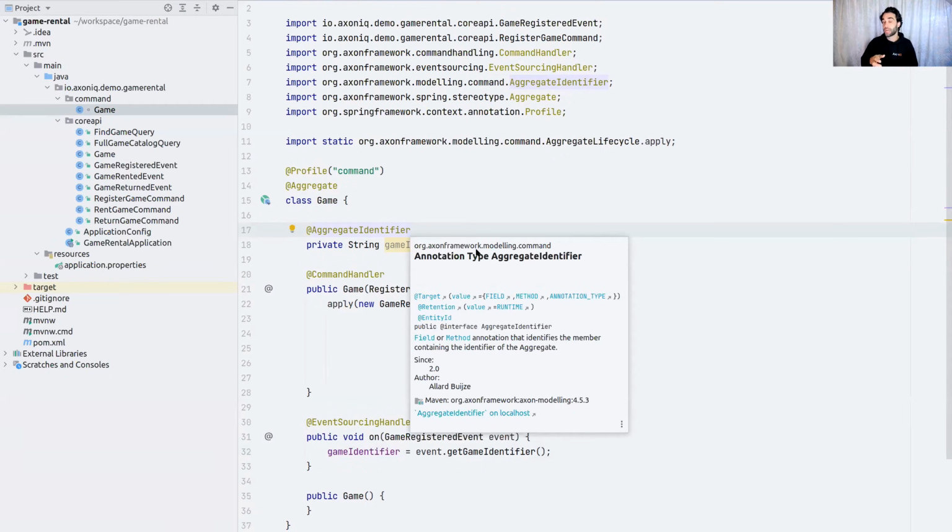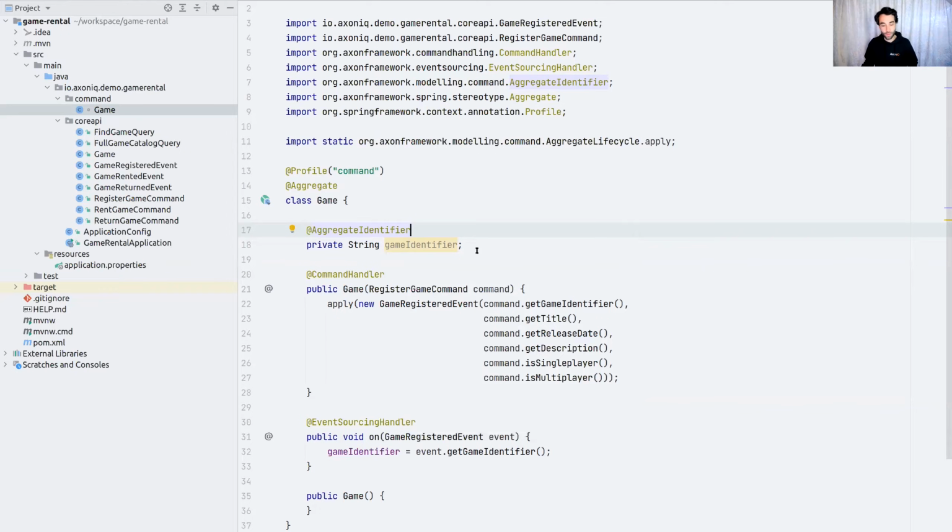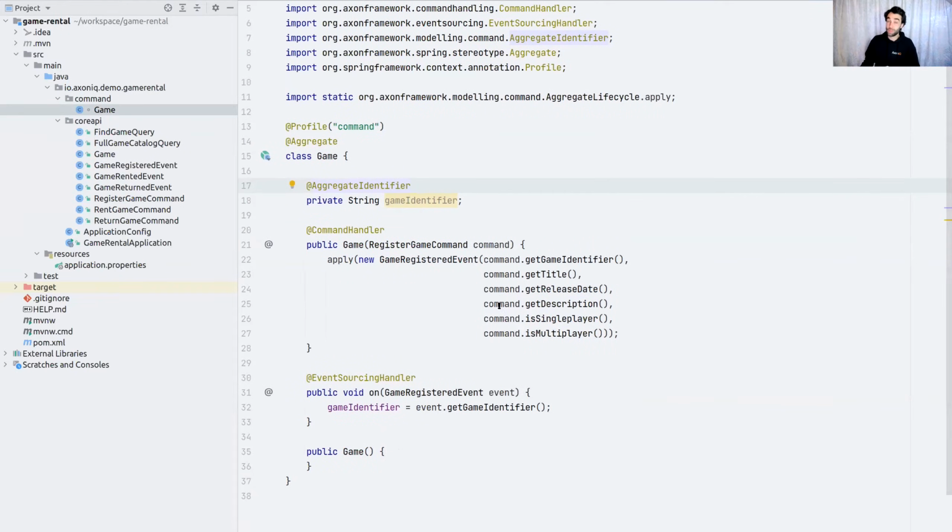This doesn't necessarily have to be a string. This can be a UUID. This can be a typed identifier, as long as the object you use has a dedicated workable toString operation sharing something nice. So this is why I'm doing string for now. And also, I don't have time to do typed identifiers, even though I would recommend that. Okay, we got our first couple of steps.